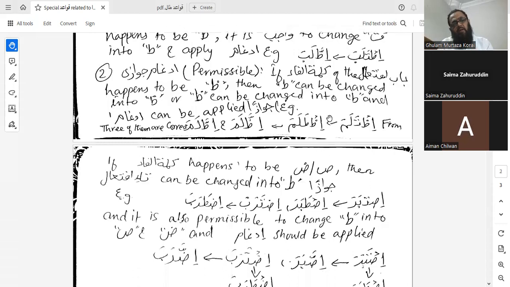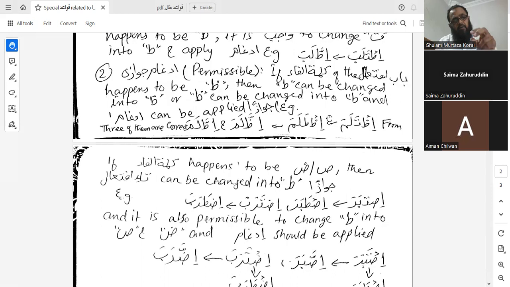But in the second point, we have learned that if a law comes in the place of kalimatul fa, then ta is going to be changed into ta wajiban. That is necessary. But to make idgham, there are two options: either to change ta into wa and make it illalama, or to change wa into ta, then make it talama.